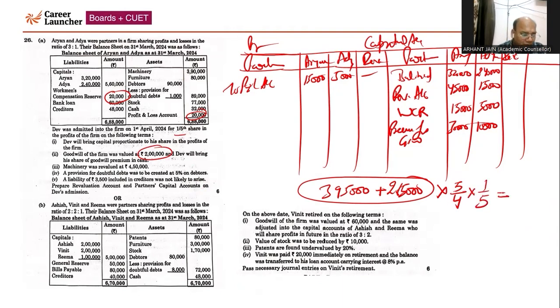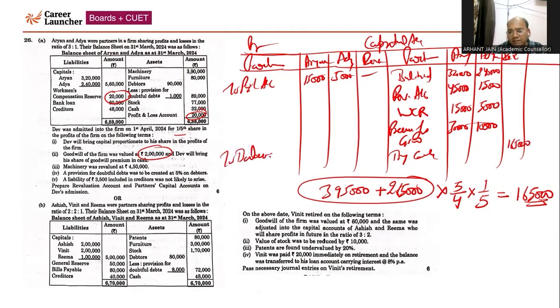Accordingly, the total capital is coming 6,60,000, right? 6,60,000 is the capital of the total firm, and 1 by 5 of that will come 1,65,000. So Dev will bring 1,65,000 by cash or by bank.